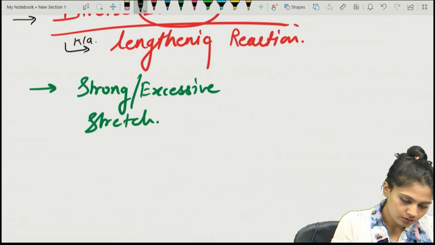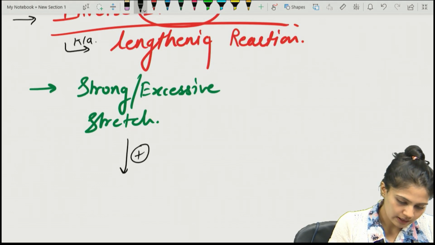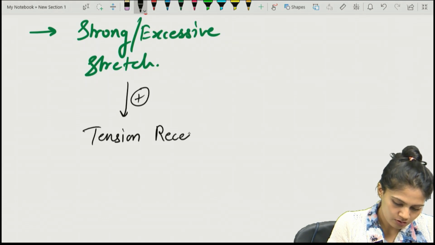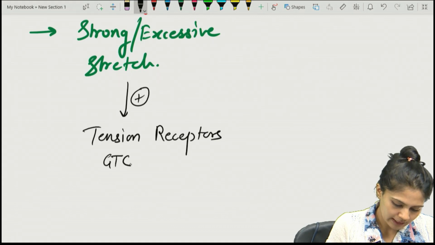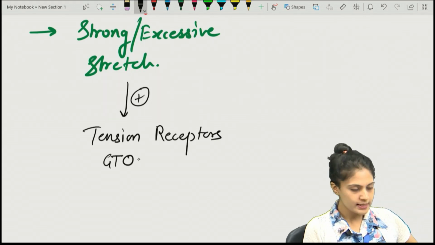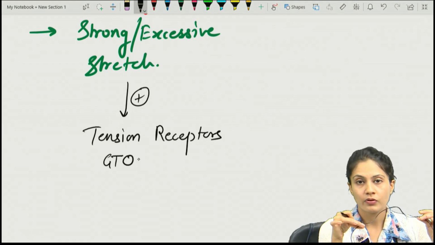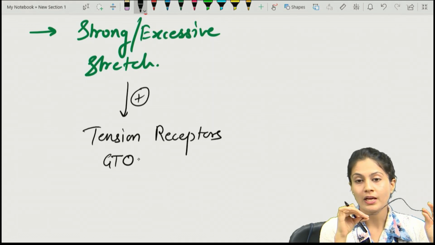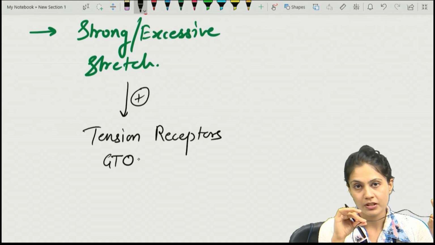The Golgi tendon organ will be stimulated, which is nothing but which receptor? The tension receptor. The tension receptors will be stimulated, which are known as the Golgi tendon organ. Remember, by the example of this wire, we can elicit this stretch and inverse stretch reflex. What happens in the muscle whenever you give the stretch, up to a limit?